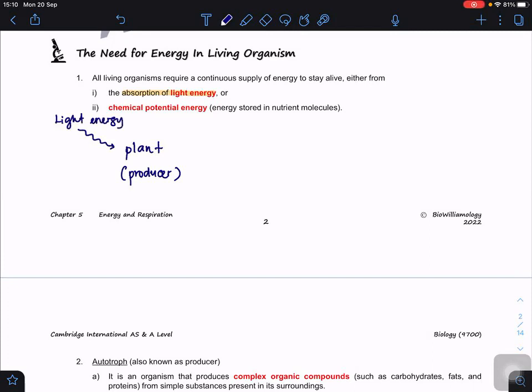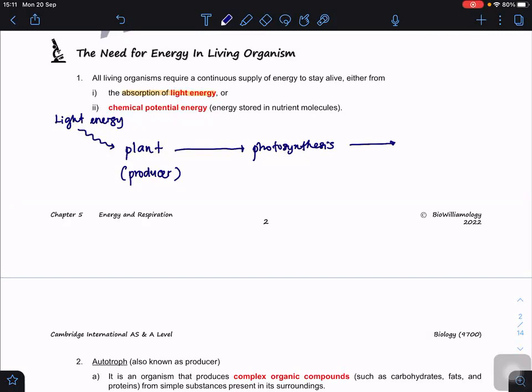So when the plants carry out photosynthesis, they convert this light energy into chemical potential energy. Now, very important: when we use the word photosynthesis, generally it means that they are going to produce what?